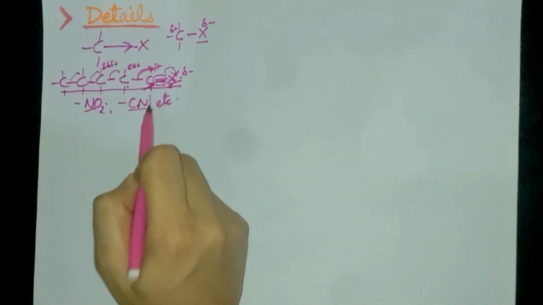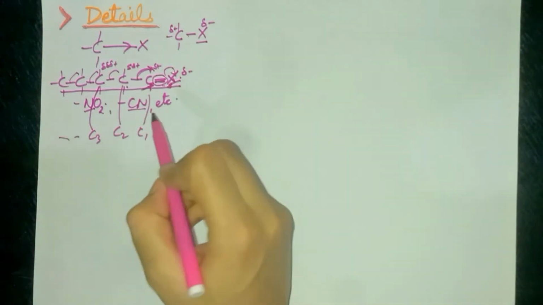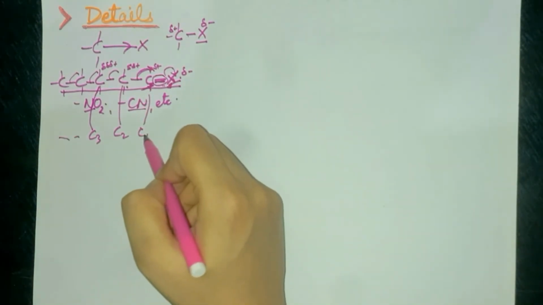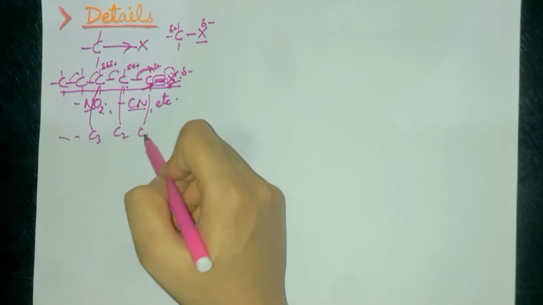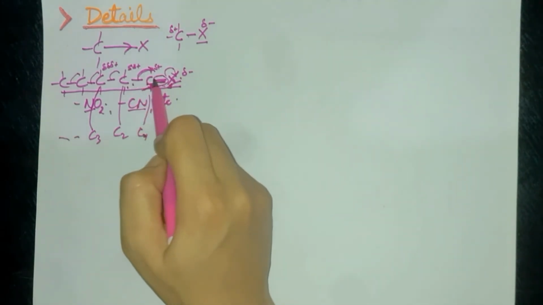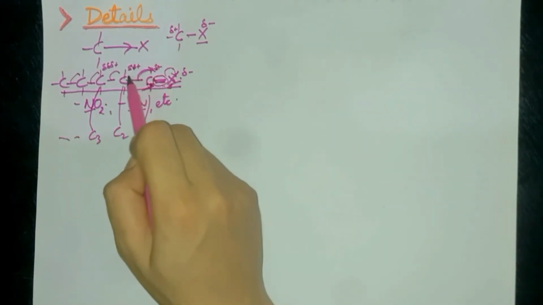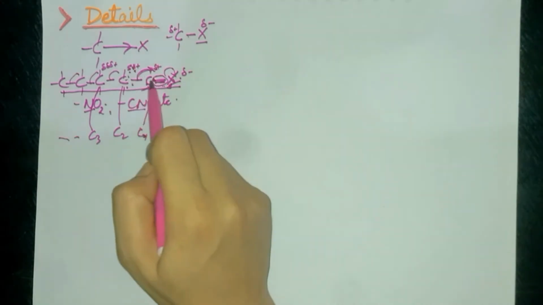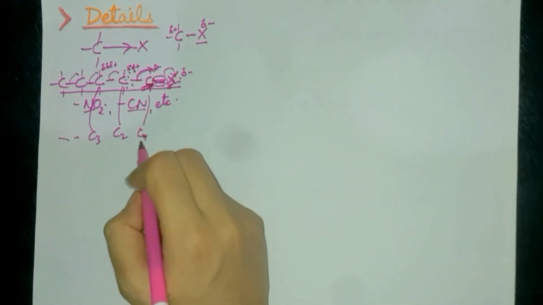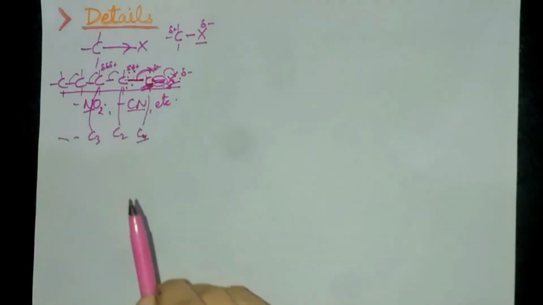Suppose this is carbon 1, this is carbon 2, this is carbon 3, and so on. The positive charge on carbon 1 attracts the electron pair shared between carbon 1 and carbon 2 towards itself. Because it has delta positive, this carbon 1 is more electronegative, so the sigma bond electron will be shifted towards carbon 1.